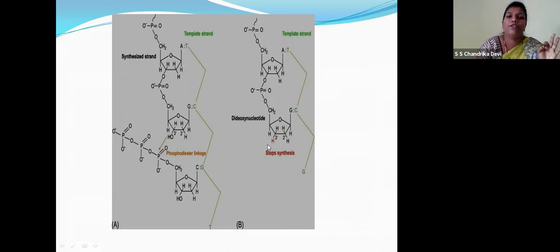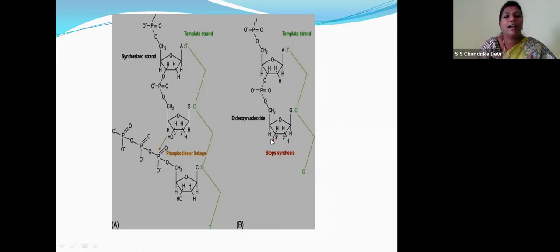Now when you add dideoxynucleotide, I had told you, children, dideoxynucleotide does not carry oxygen on the 3' end. Here the synthesis stops. Right children, the synthesis stops. There is no further sequencing. I repeat, children, dideoxynucleotide does not contain any oxygen on the 3' end.